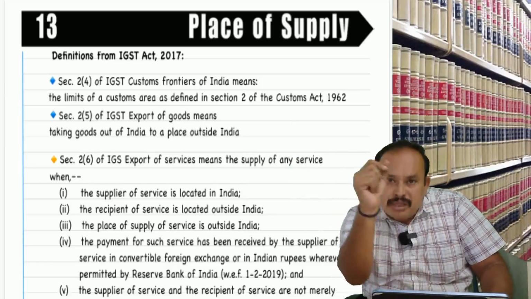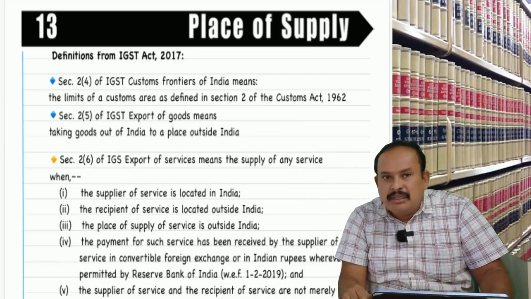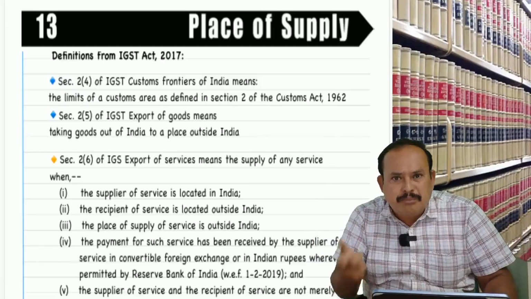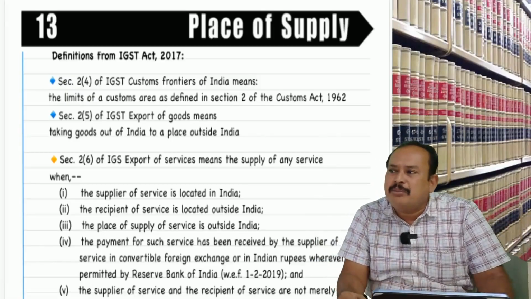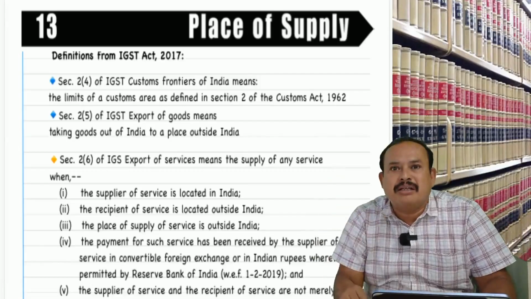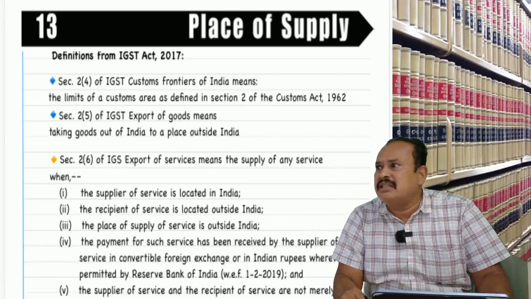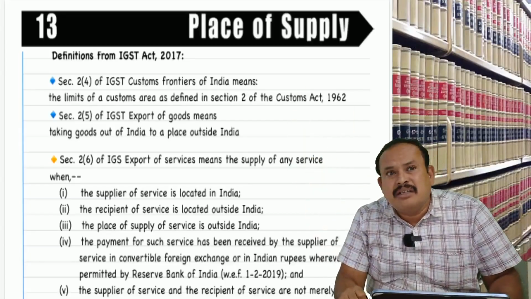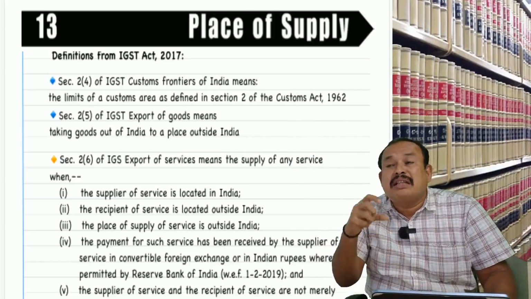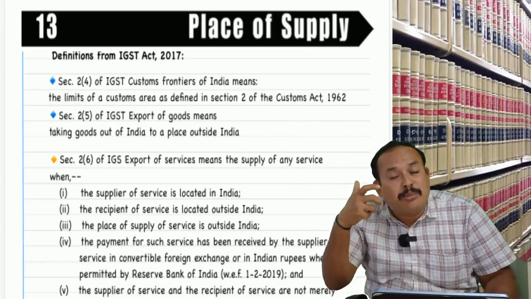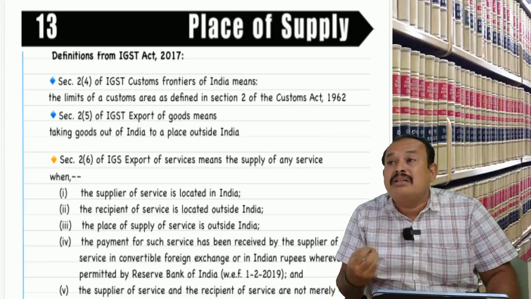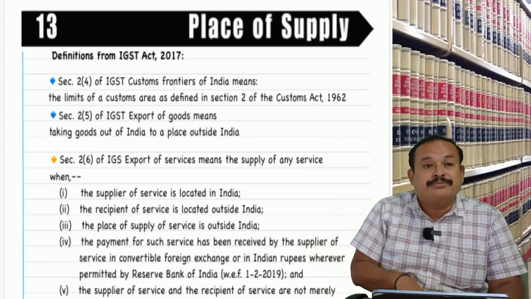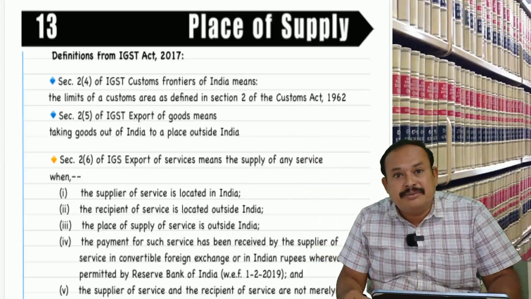Suppose by mistake I mentioned Tamil Nadu as the recipient state. Then what happens? It becomes an intrastate supply, so CGST and SGST. But the goods got consumed in Karnataka state. So Tamil Nadu is not supposed to get the SGST as revenue, but incorrectly it goes as revenue of the Tamil Nadu state. Will the Karnataka state be affected or not?